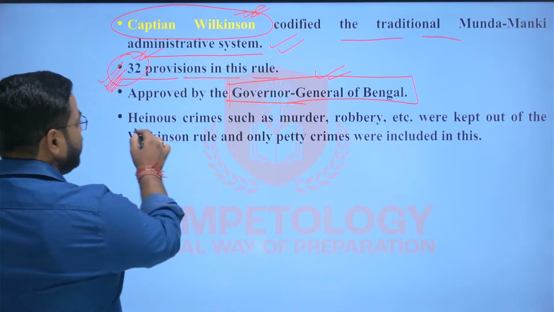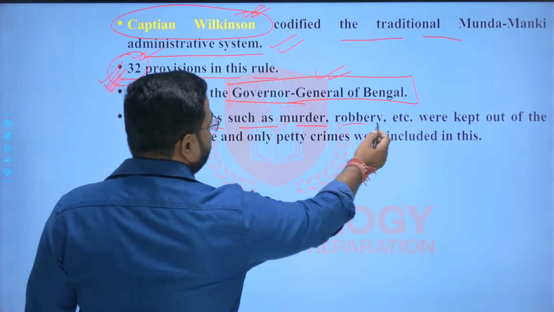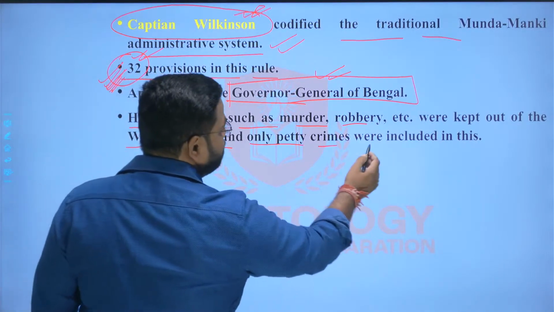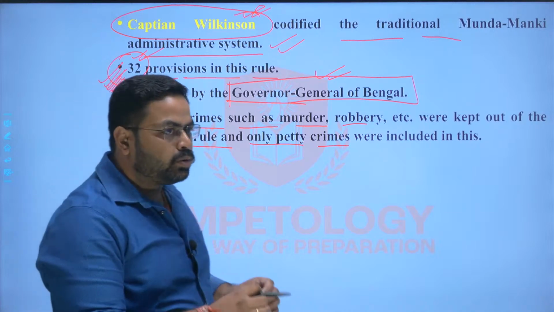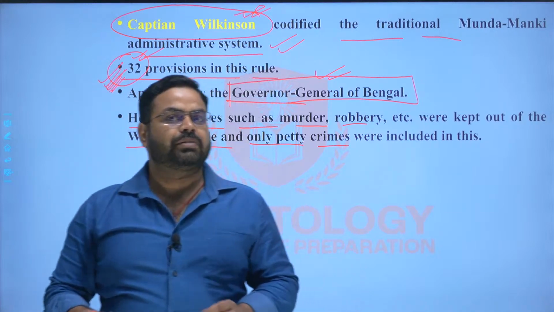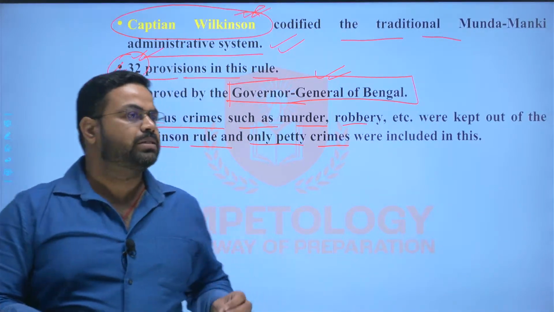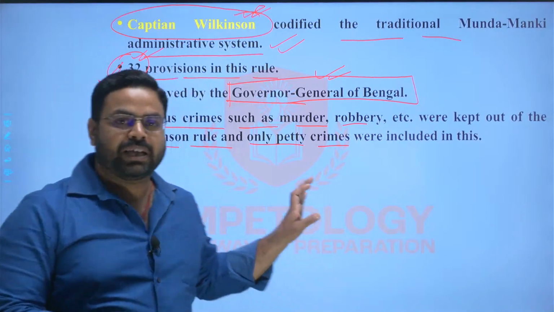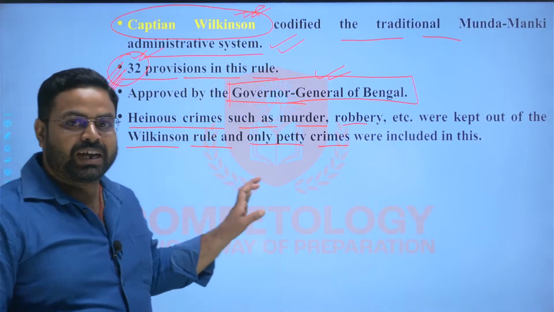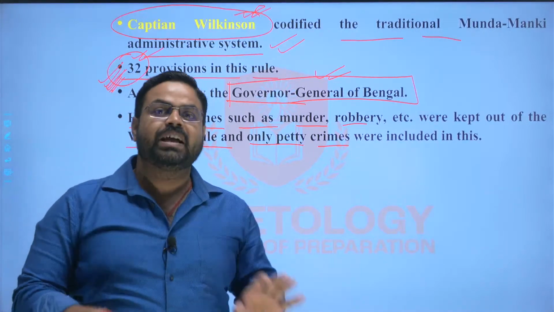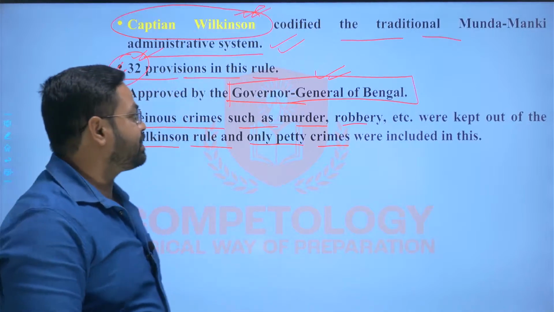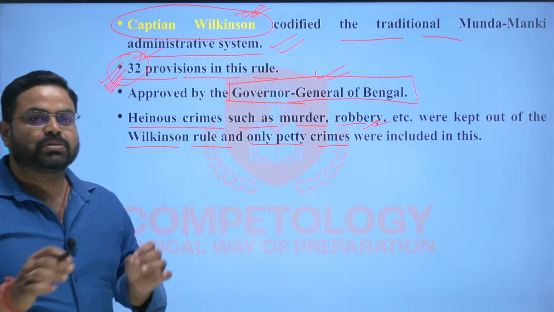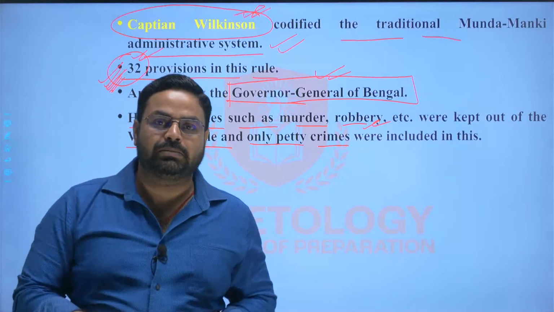And here, heinous crimes such as murder, robbery, etc., were kept out of the Wilkinson rule, and only petty crimes were included in this rule, like theft, burglary, house break-in. ठीक है, मारपीट, छोटा मोटा सिर वगैरह फोड़े, हाथ पैर तोड़े, तो वहां तक के लिए मुंडा एडमिनिस्ट्रेशन में जुडिशियल पावर थी. Otherwise, the heinous crimes like murder and robbery, etc., were kept outside of the Munda administrative system.